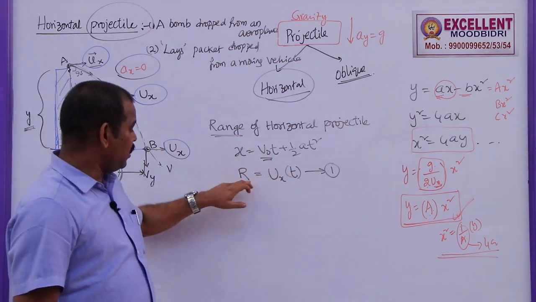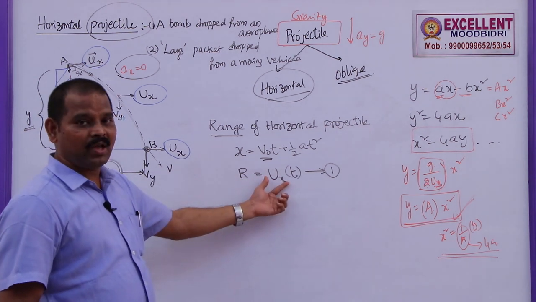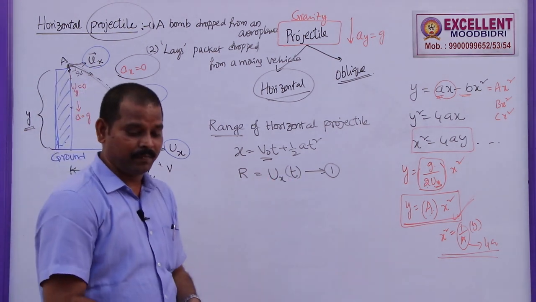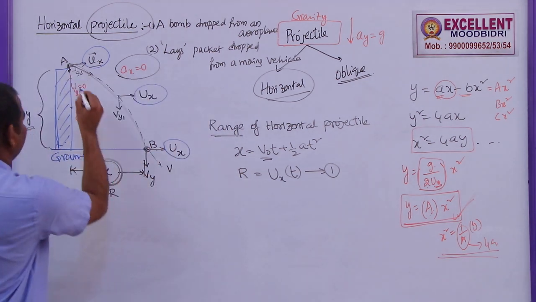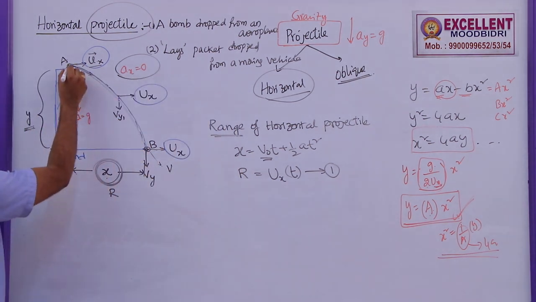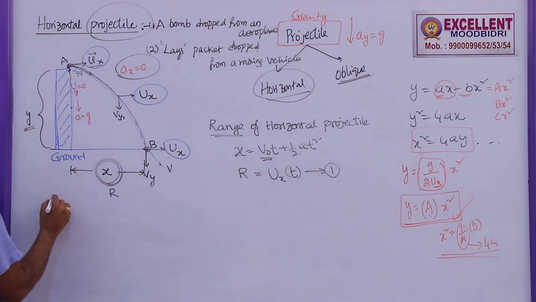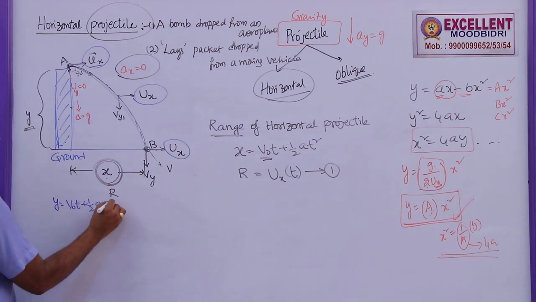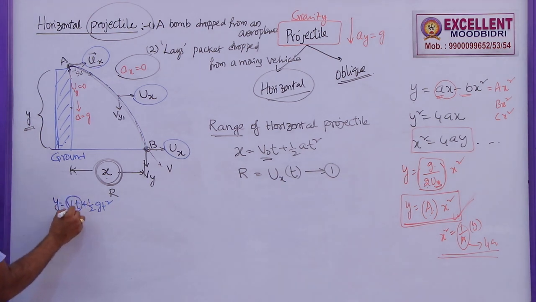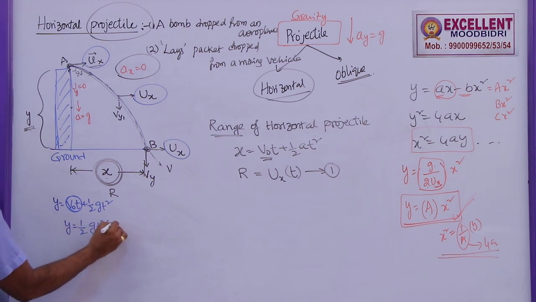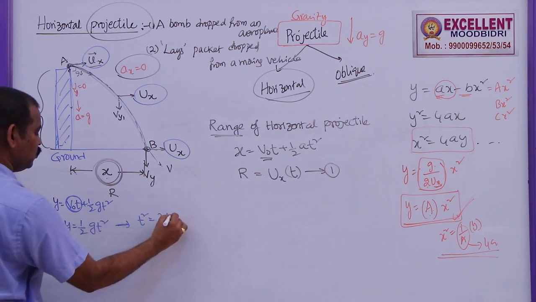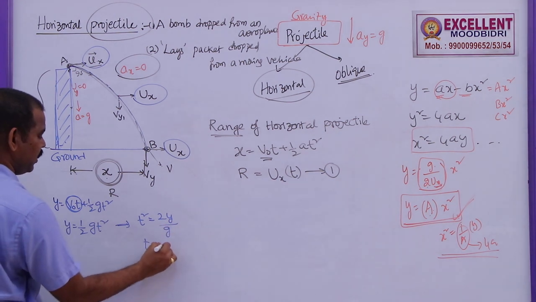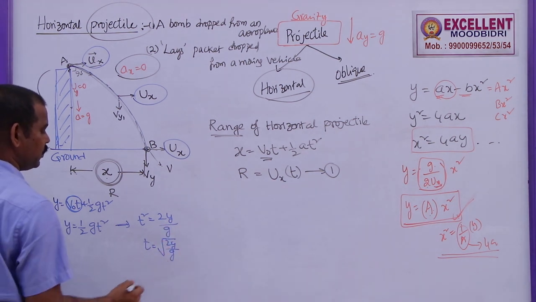But here I need the R value. We know only the horizontal velocity. How to find out the time? To find the time of flight, the time taken by this body to reach the ground, let me consider the motion along the vertical direction. So here y is equal to v naught t plus half g t square. Initial vertical velocity in this direction is 0. So y can be written as half g t square. T square is equal to 2y by g. The time taken is given by root over 2y by g.